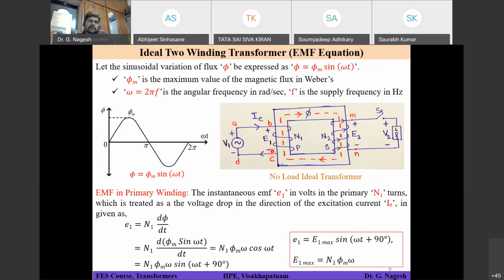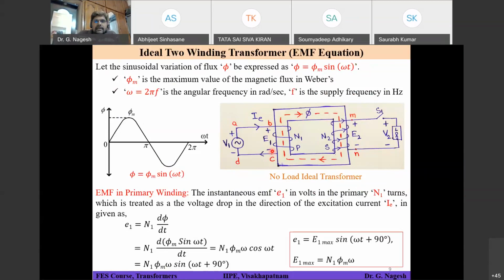So is it correct or not? That you say first. Is the E1 polarity shown on the screen right or wrong? Yes, sir. How are you saying it is right? The basic principle is the flux produced by this E1 should oppose the main flux. That should always be valid. That's why you are placing the minus sign, no? Okay.